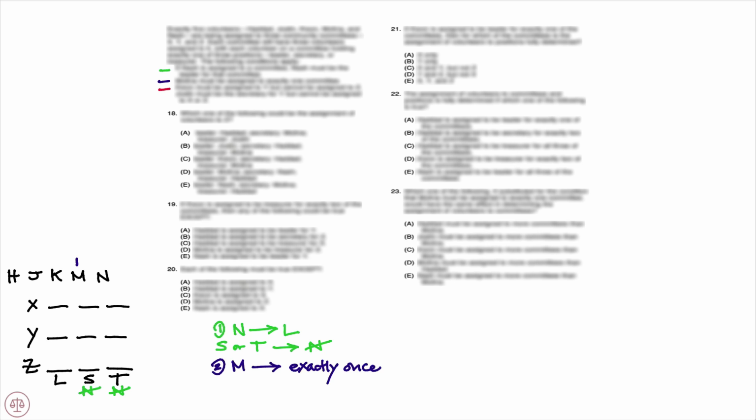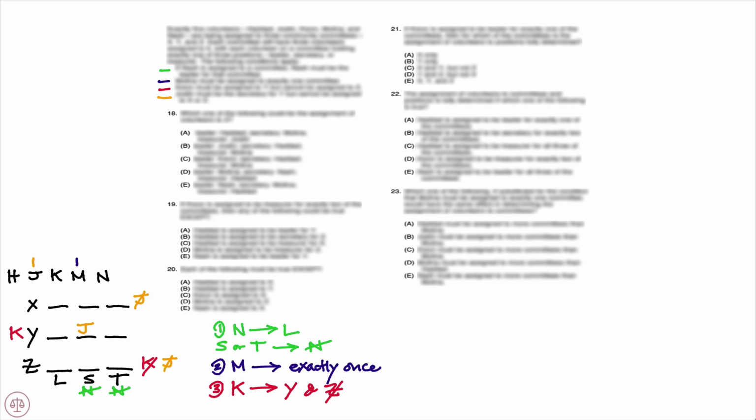Moving on to the third condition here, which tells us Kwon must be assigned to Y, but cannot be assigned to Z. So Kwon cannot be present for Z, but Kwon must be present for Y. And our fourth and final condition here, Joslin must be the secretary for Y, but cannot be assigned to X or Z. So we know that Joslin must be the secretary for Y, and Joslin cannot appear in X, and Joslin cannot appear in Z. So you notice that also tells us that Joslin is appearing exactly once. Joslin is only going to appear in Committee Y.